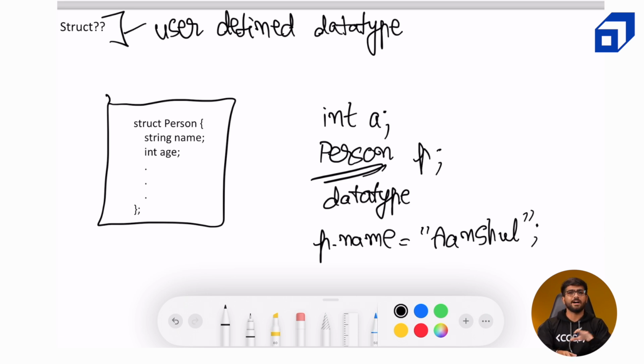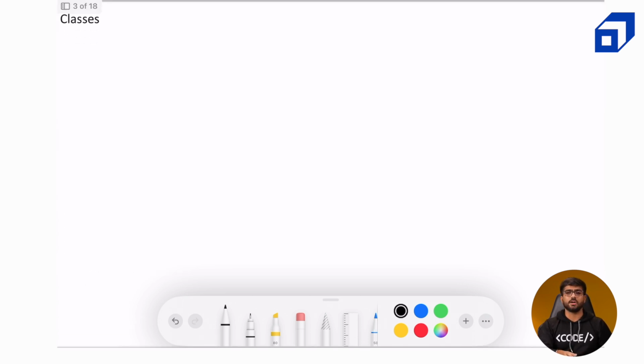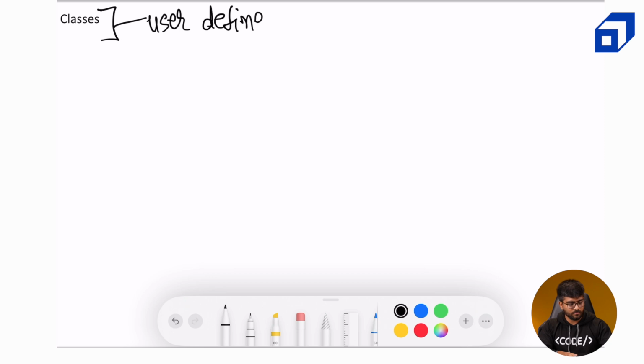Now you might be wondering why I'm talking about struct when I was supposed to talk about classes. Now taking it a notch higher, how are classes related to structs? Classes are also a user defined data type.